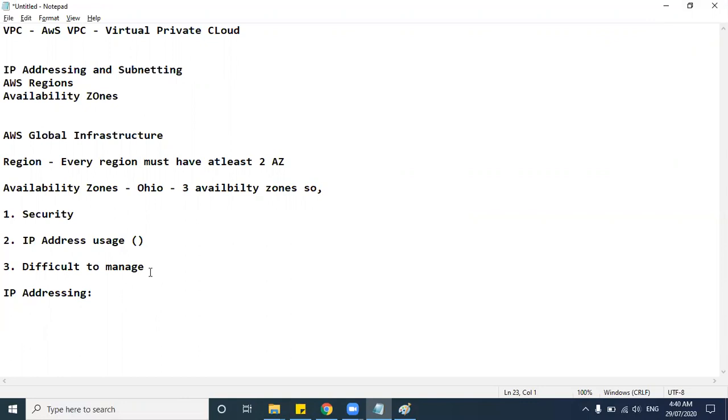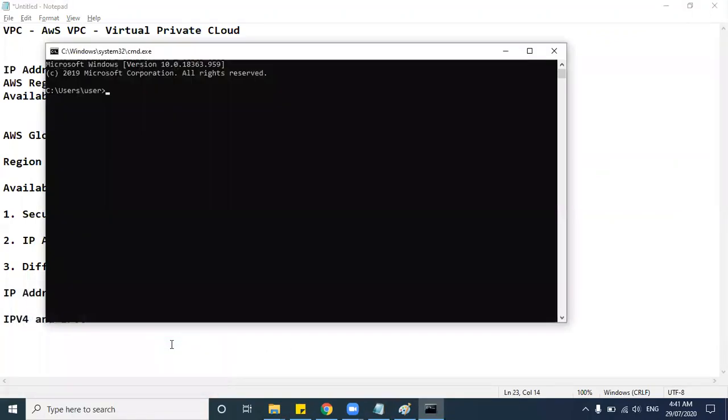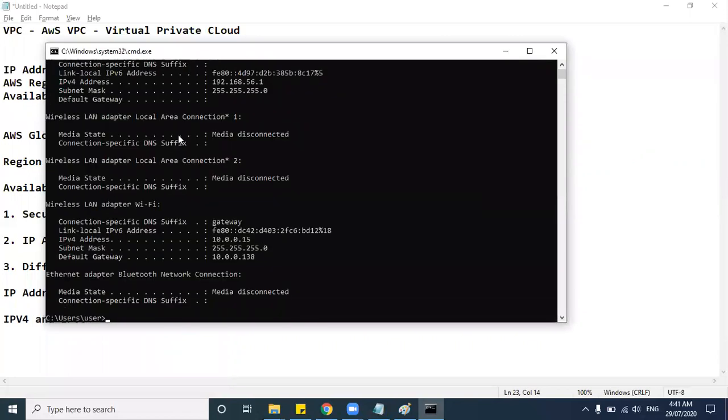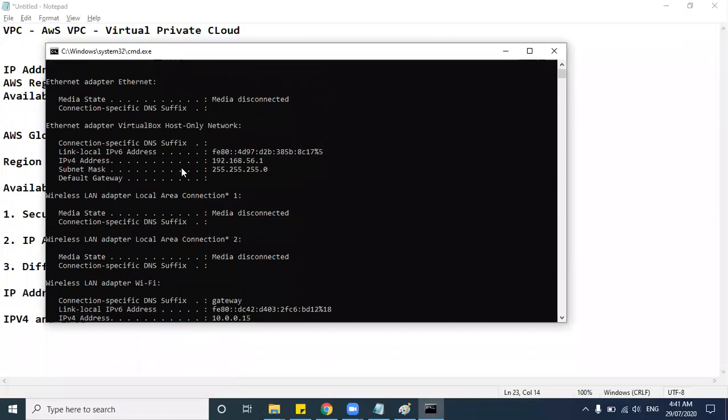An IP address has two types: IPv4 and IPv6. You can see this by opening your command prompt in your system and typing ifconfig. Sorry, it's Windows, right? ipconfig. If you see here, you can see the IPv4 address. Just copy this one.